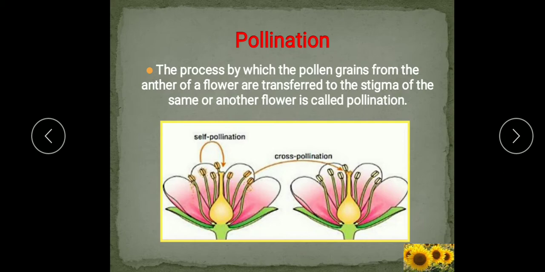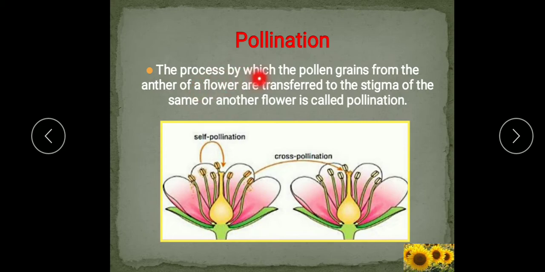So students, as I explained to you, anther produces the male gamete which is known as the pollen grain, and the ovary produces the egg cell which is the female gamete. So pollen grain and this female gamete, the fusion will be there and the zygote will be produced and that will form the seed. So here there is a need to transfer the pollen grain to the stigma of the pistil.